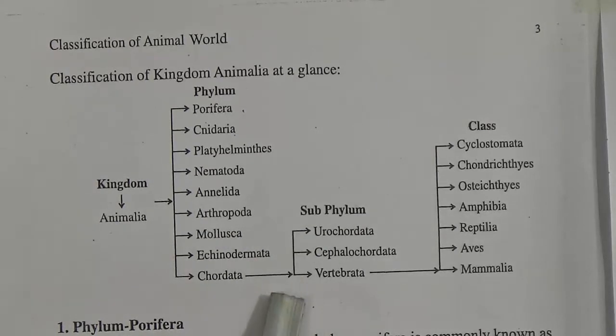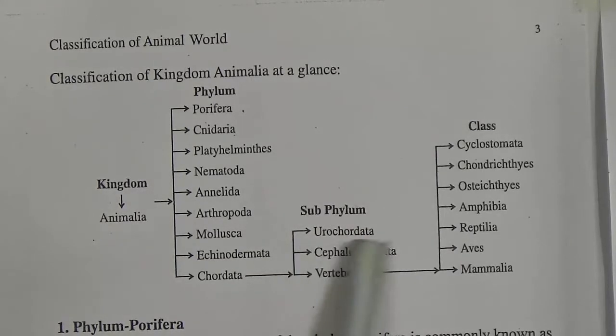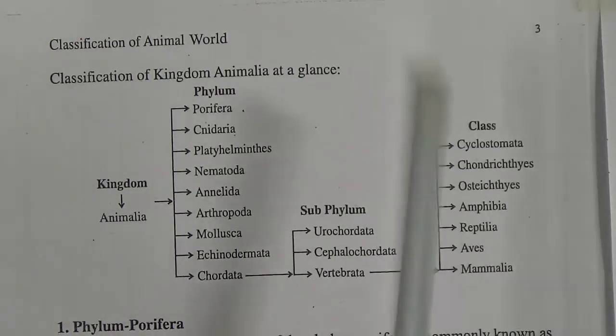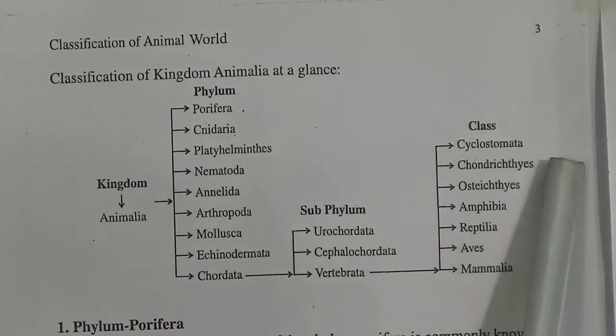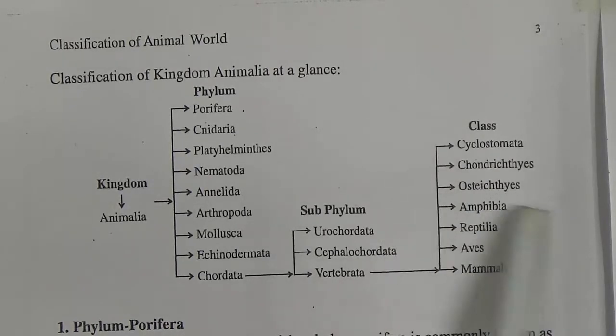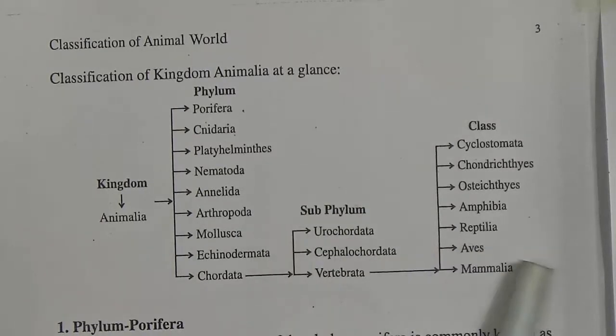And phylum Chordata has 3 subphyla: Urochordata, Cephalochordata, Vertebrata. Again, the subphylum Vertebrata is classified into Cyclostomata, Chondrichthyes, Osteichthyes, Amphibia, Reptilia, Aves and Mammalia. My dear students, this classification of kingdom Animalia, you have to memorize properly and with spelling.